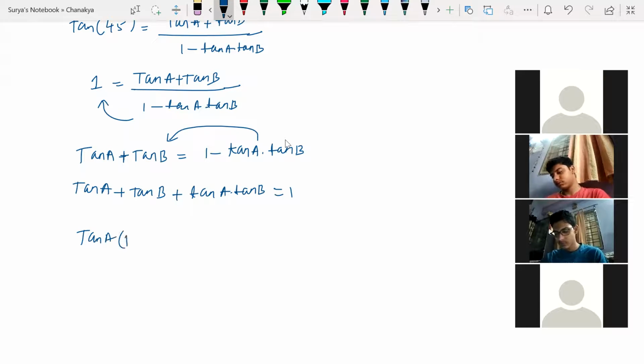If I take tan A common, 1 plus tan B. All right. So if I take tan B common, what I'm going to get is 1 plus tan A. Or else we need to separate, right? So basically guys, here we have to factorize it. I mean factorization kind of thing.